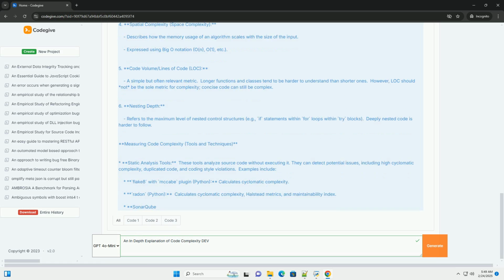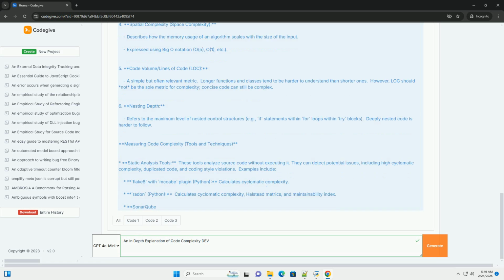4. Cognitive complexity example. The cognitive complexity is high because the nested if statements force the reader to keep multiple conditions in mind simultaneously. We can simplify this by using early returns and guard clauses. The refactored code is much easier to read and understand because each if statement effectively eliminates one possibility, making the remaining logic simpler. Best practices for reducing code complexity.